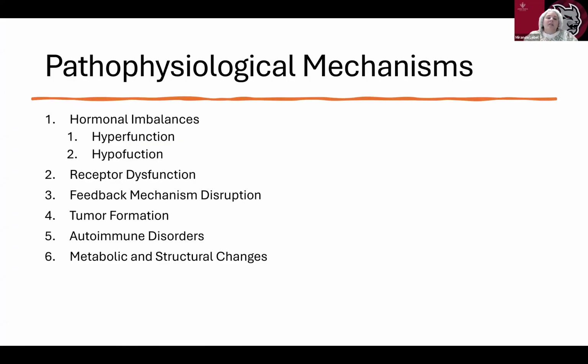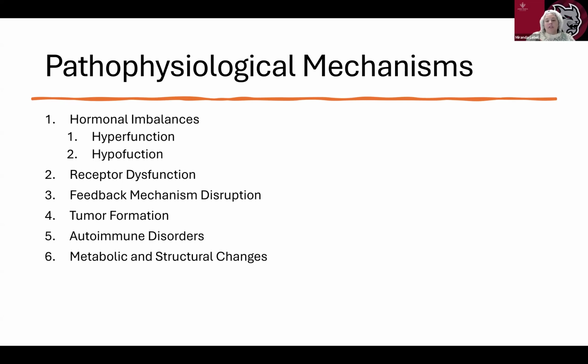The pathophysiologic mechanisms are that the pancreas controls hormonal imbalances. So there's hyperfunction. Hyperfunction is the overproduction of hormones that can lead to conditions such as hyperthyroidism, excess thyroid hormones, or Cushing's syndrome, which is excess cortisol. Hypofunction is the underproduction that can result in diseases like hypothyroidism, where we have insufficient thyroid hormones, or Addison's disease, where we have insufficient adrenal hormones.